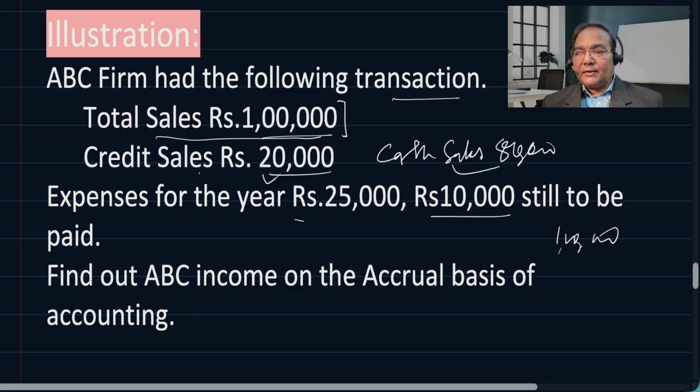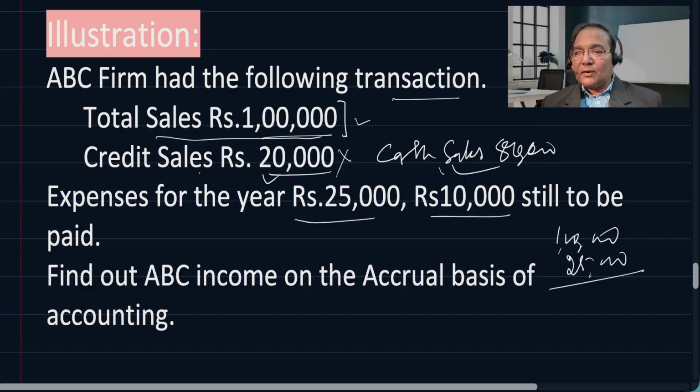We will deduct this 25,000 rupees as an expense for the year. So 25,000 rupees deducted. I hope this is understood. The firm has total sales of 1 lakh; credit sales of 20,000 is not material in order to assess the profit. 1 lakh is important, so we will take that.